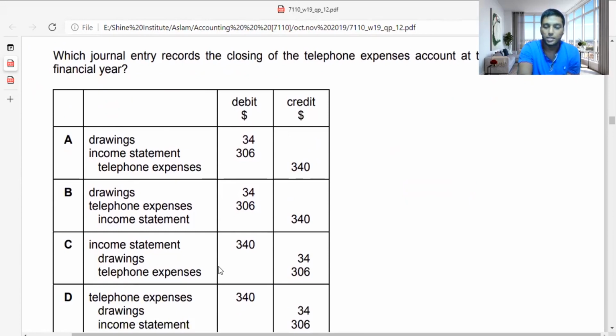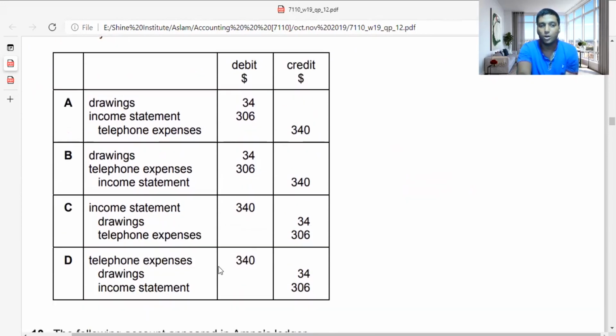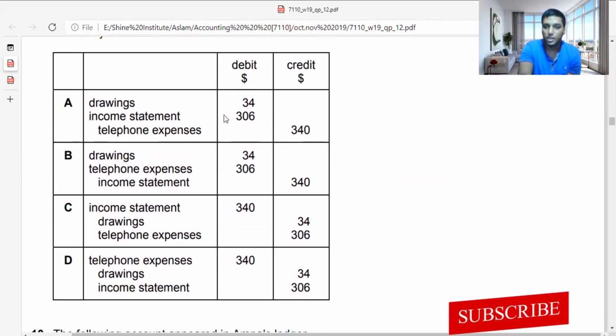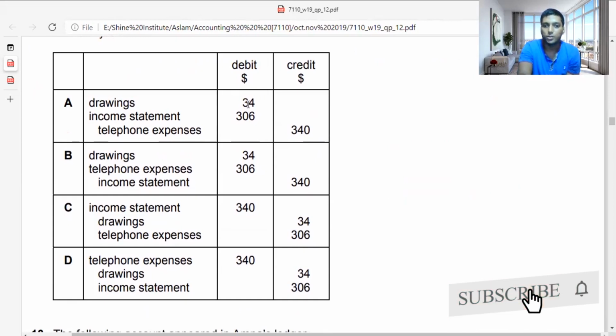So I know that 34 should be either A or B because drawings is on the debit side. Now, when I send to the income statement, do I send it as debit or credit? Expense in the income statement should always be a debit. So in the telephone expense account, I will credit the amount and transfer that to the income statement. Debit 306, and 35 I will debit to drawings.